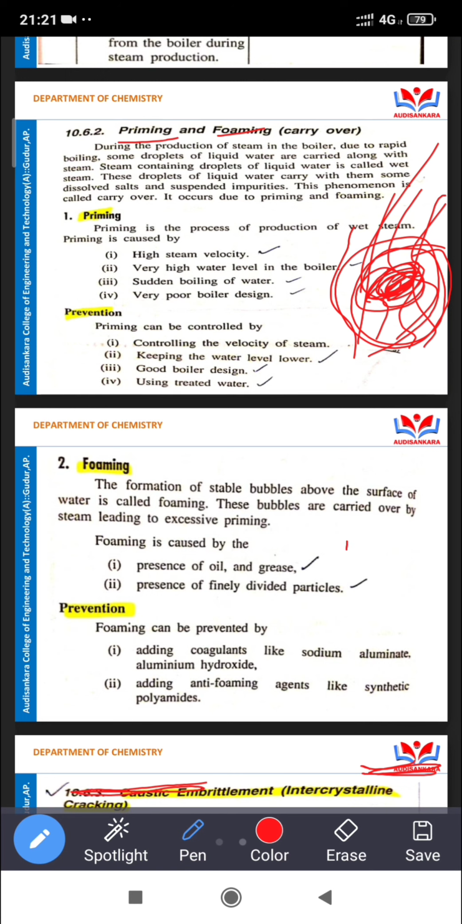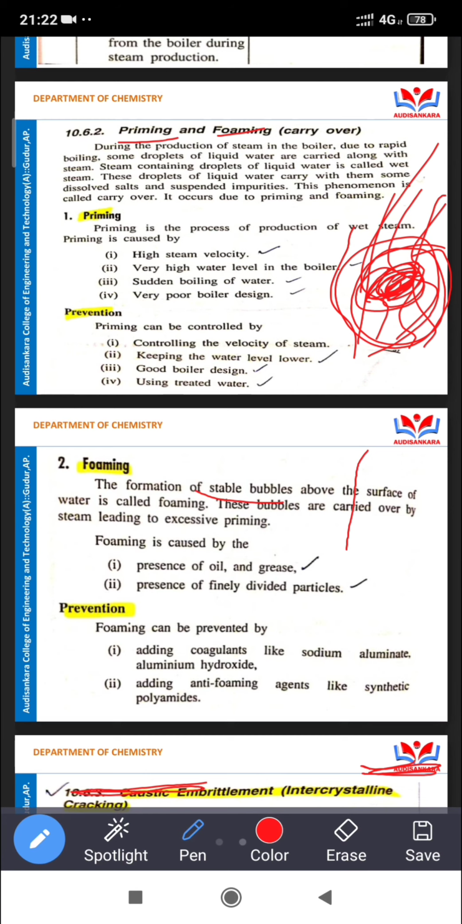Next is foaming. What is foaming? The definition: foaming is the formation of stable bubbles above the surface of the water. These bubbles are carried over by steam, leading to excessive priming. Foaming is caused by the presence of oil and grease and of finely divided particles. Next, prevention methods. How to prevent foaming?